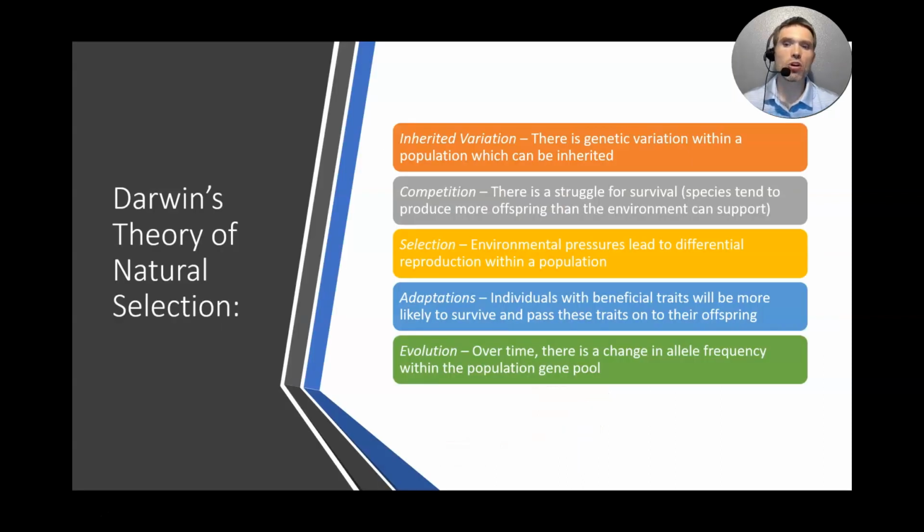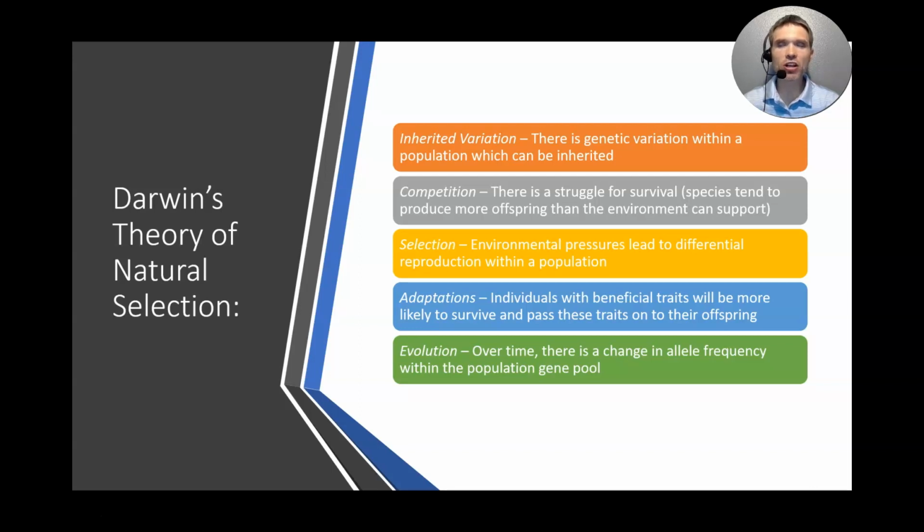So, these are the 5 observations that Darwin made during his trip. First, the idea of inherited variation. So in other words, there is lots of variation in the population, and we know that. We all have different hair color, eye color, heights, and we get these characteristics or variations from our parents. So we inherit them. Your eye color, your hair color, that is all from your biological parents.